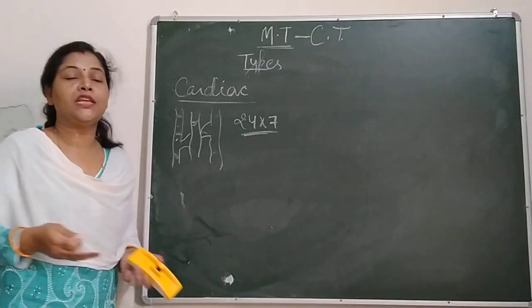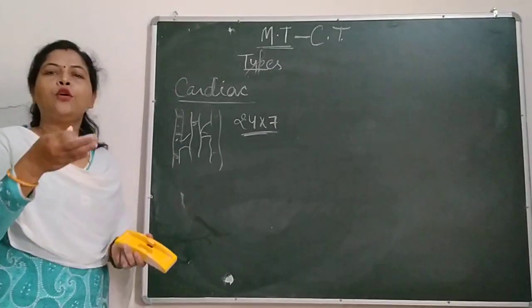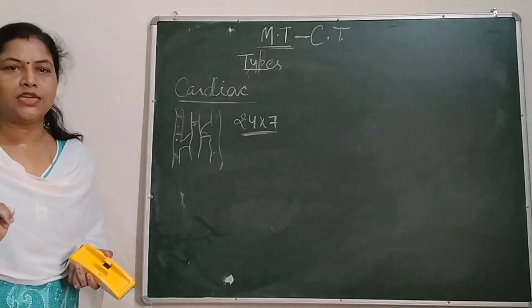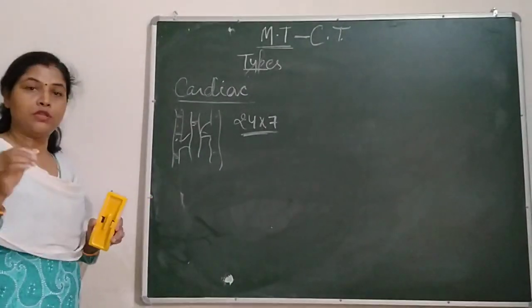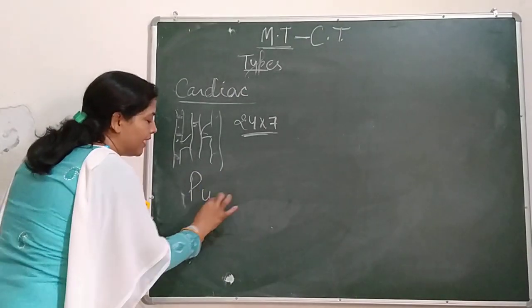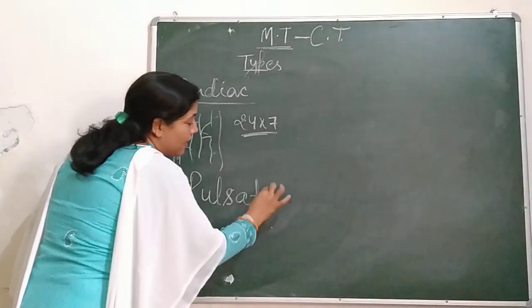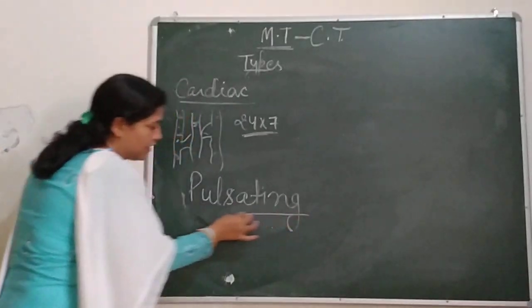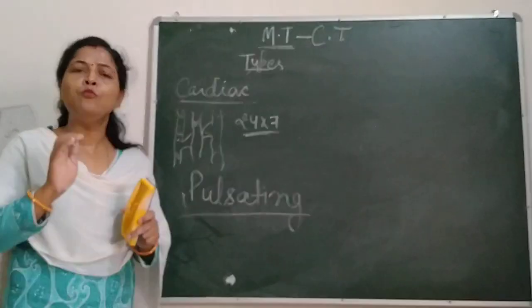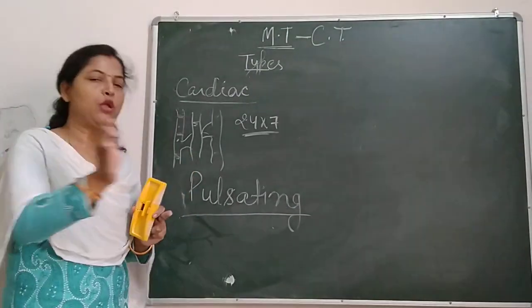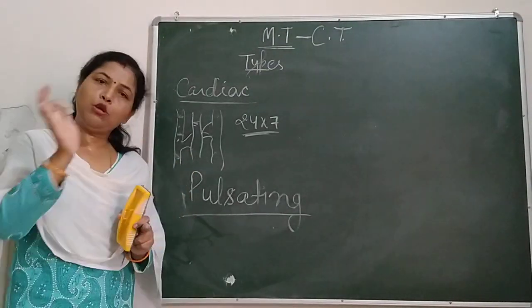So what will we say is its location? It's very easy. The location is the heart. And the function, it's better to speak about this function: pulsating movement. What do we mean by pulsating movement? Pulsating movement is for the pumping of blood.